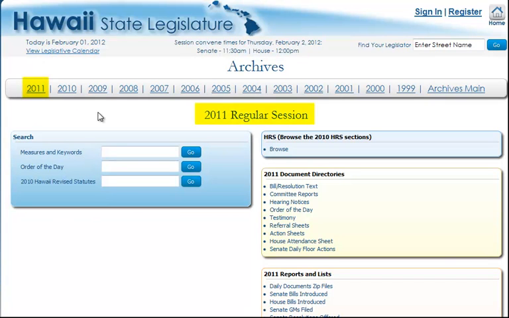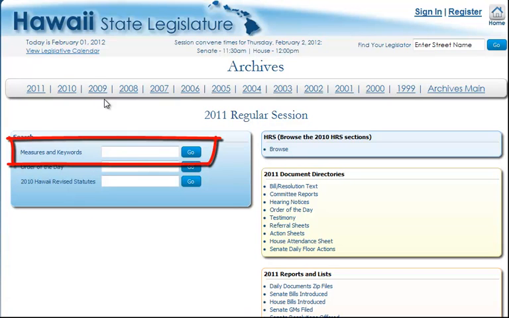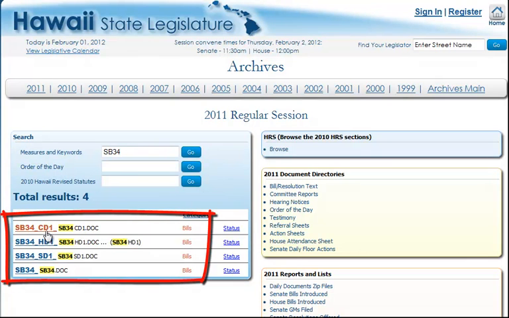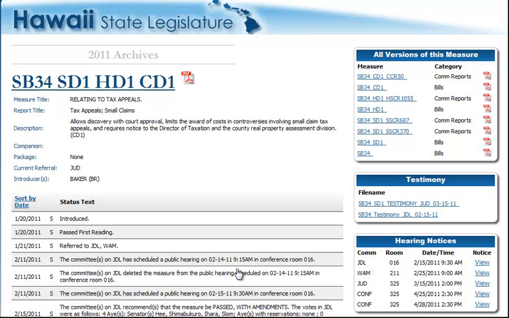You will see that you would either put the bill number or the keyword in this first box here. And let's say that we know this is Senate Bill 34. We put that in. It will take us to the original bill, which is the first one that you see on the bottom, then chronologically to the SD1, the HD1, and the CD1. And if you click on the status sheet here, you will see all the testimony in the right-hand column there. So that's how you search the archives.